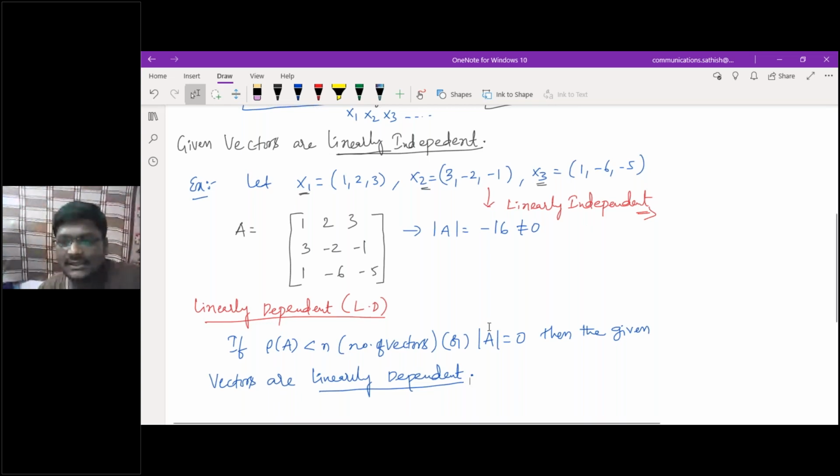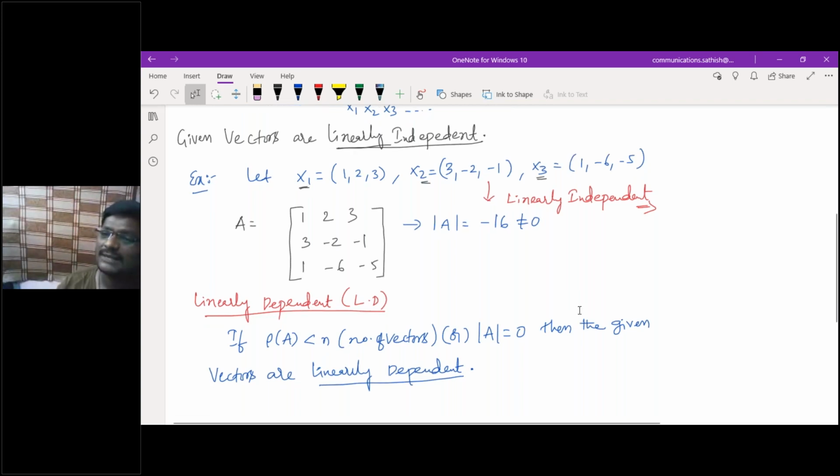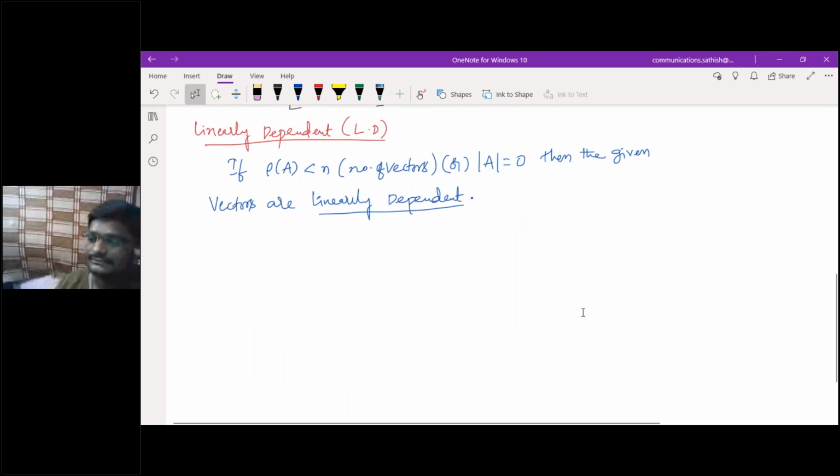Then I can call that as what? Linearly dependent. Clear? Understood? Are you getting what I'm saying here? Can you try one more problem? If I give an example, can you try whether the given vectors are linearly dependent or linearly independent?